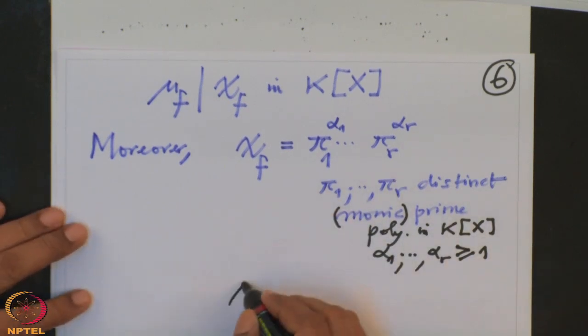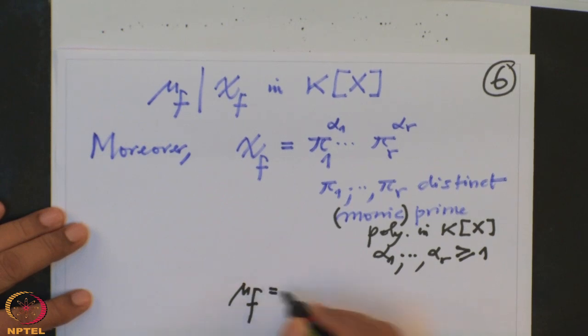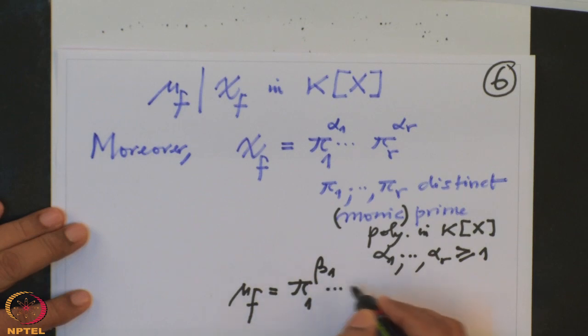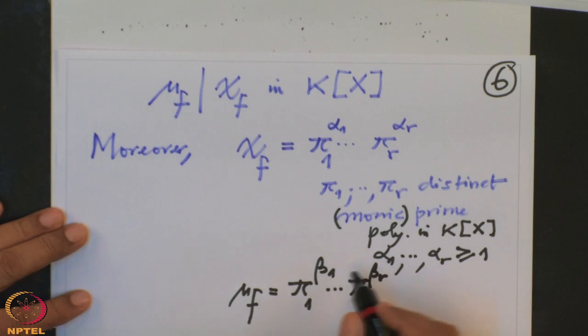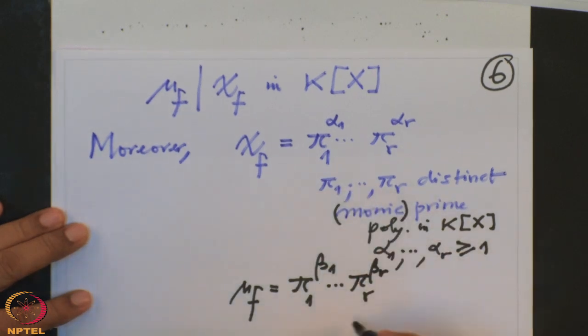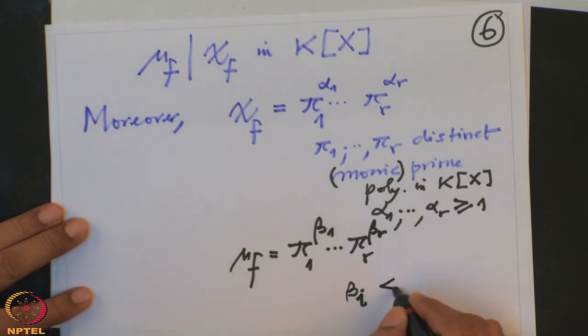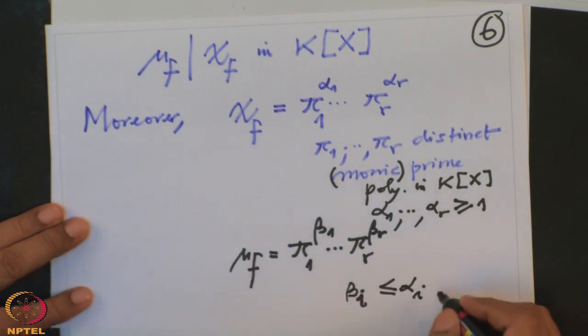If I write the prime factorization of mu f, it will also look like pi 1 to the beta 1, up to pi r to the beta r, where the pi i are the same and the beta i are smaller than or equal to the alpha i. There is no wonder, because mu f divides chi f.